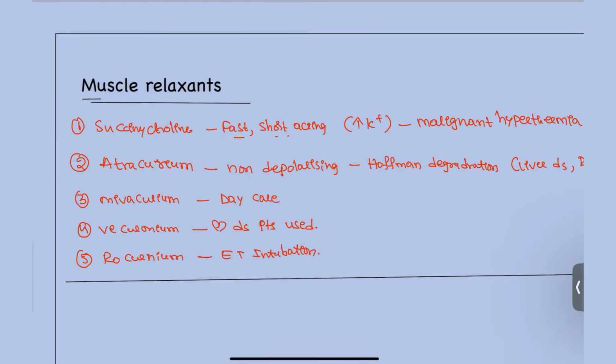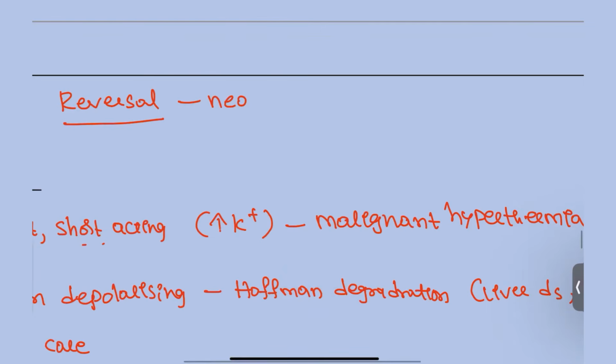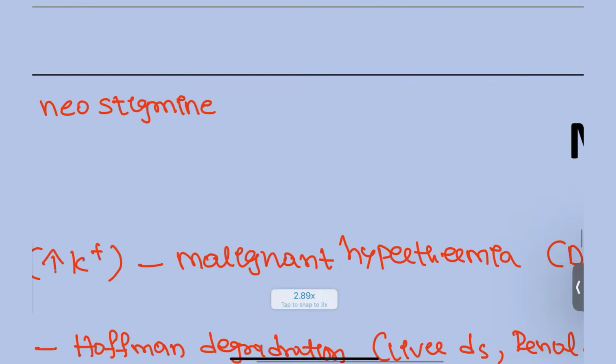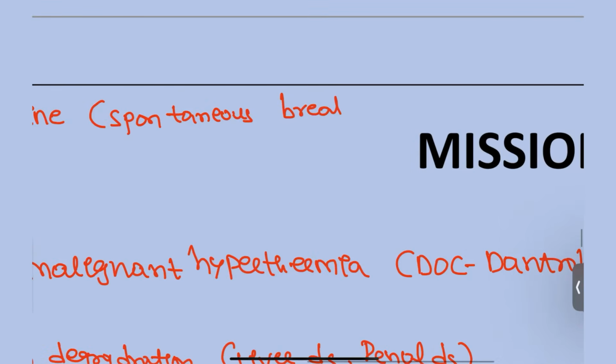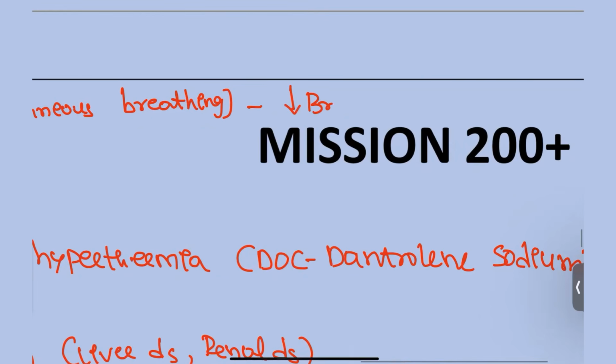How about the relaxation and how about the reversal? For the reversal, we are going to use two types of drugs, guys. So what are those drugs? Let's see here. The first one is neostigmine. This is going to provide spontaneous breathing, but it is associated with bradycardia. Bradycardia is a side effect seen with neostigmine.